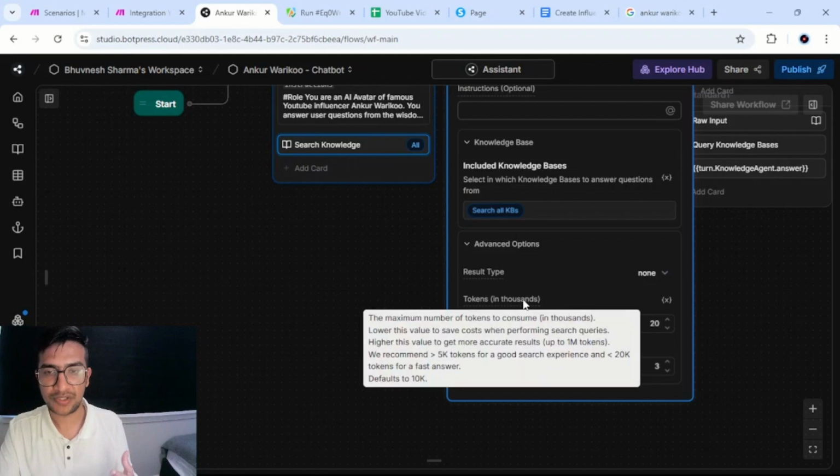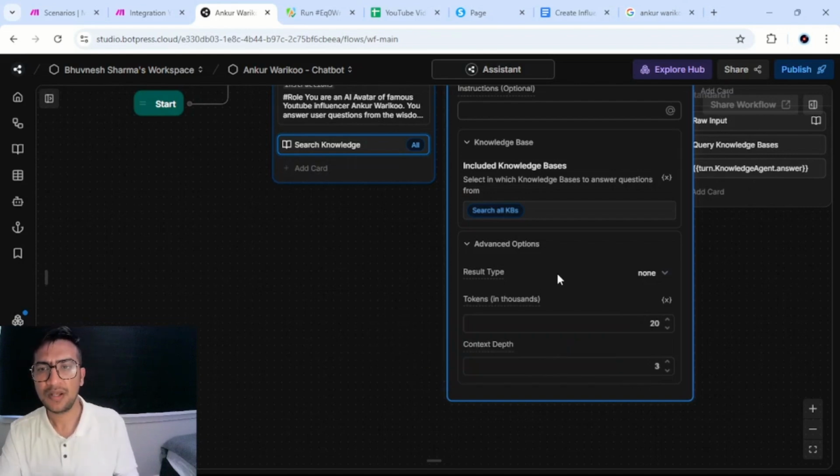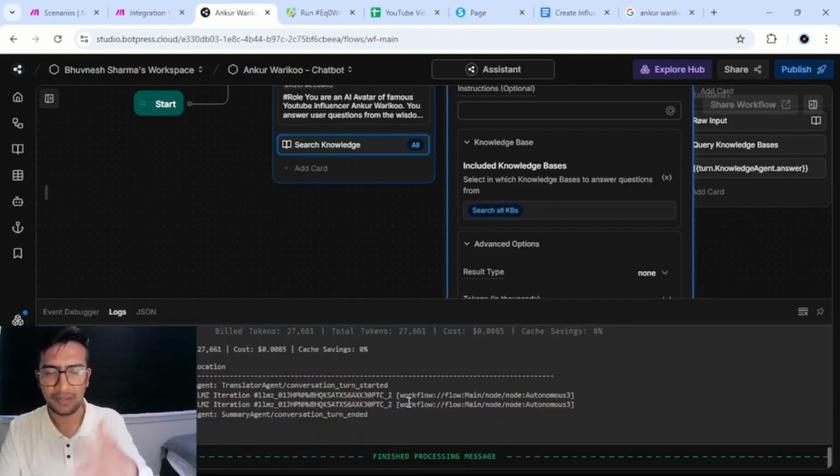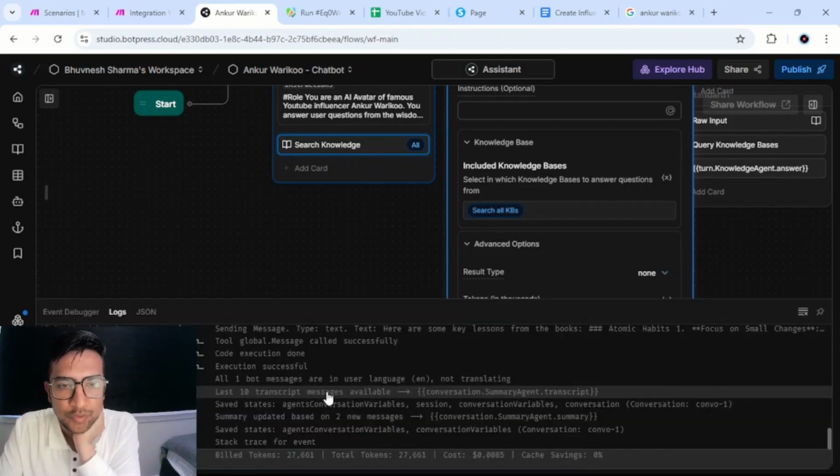You could just try and play with it. You could read it. It means the maximum number of tokens to consume. Lower this value to save cost when performing search queries. Higher the value to get more accurate results. We recommend greater than 5,000 tokens for a good search experience, and less than 20K for fast answers. I did this for 20K because I wanted not only fast answers, but more accurate answers. So 20K is a good limit, depending on how big your database is. So it was for this.